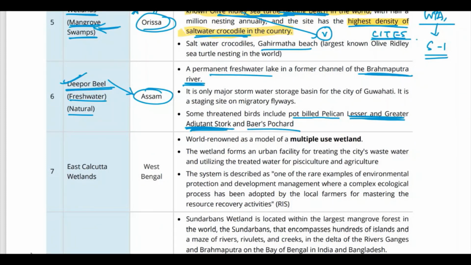So for today, we will pause this video here, and the discussion of the remaining important Ramsar sites and their descriptions we will have in the next video for environment. There are a lot of things to discuss. We will also discuss important things we can remember there, because this is a very, very important topic. I'll stop here, and we'll continue in the next video for environment.